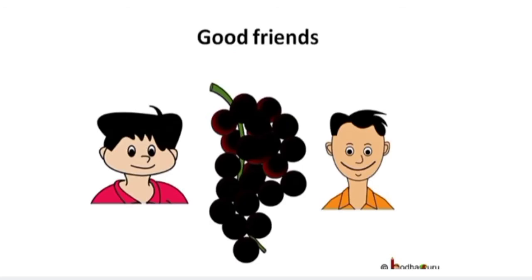And we can go for another example. Your father purchased some fruits, grapes. Now we want to share it with your friend or your siblings. Will you count all the grapes? 1, 2, 3, 4, 5. Will you count all the grapes? No. Just we will take a bunch of grapes and we will share. It may be a small bunch. That bunch may have 10 grapes or 20 grapes. So approximately we are sharing, isn't it?